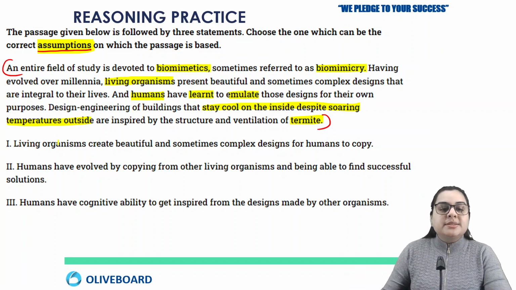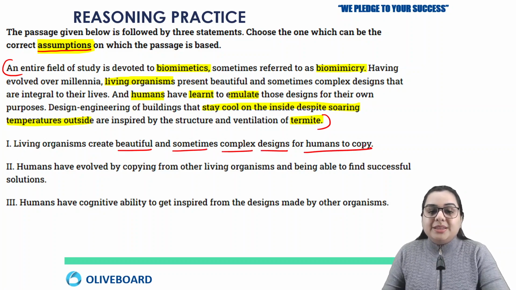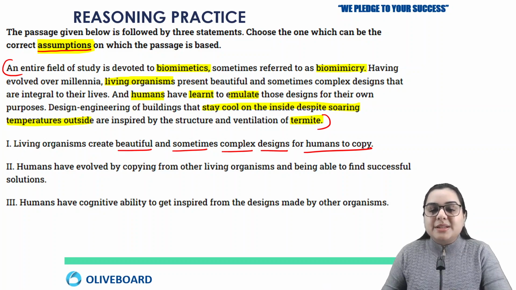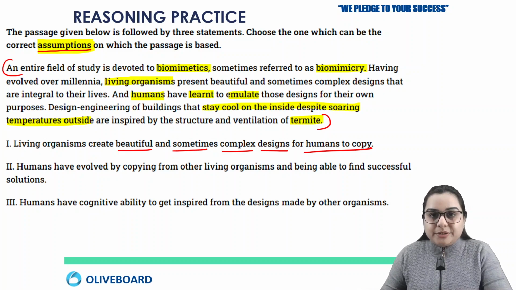So the first one is that living organisms create beautiful and sometimes complex designs for humans to copy. Okay, no doubt they are making beautiful and sometimes complex designs, but their purpose is not that humans, like what he is saying, copy them. They are not making this with the motive that humans are going to copy, first thing.